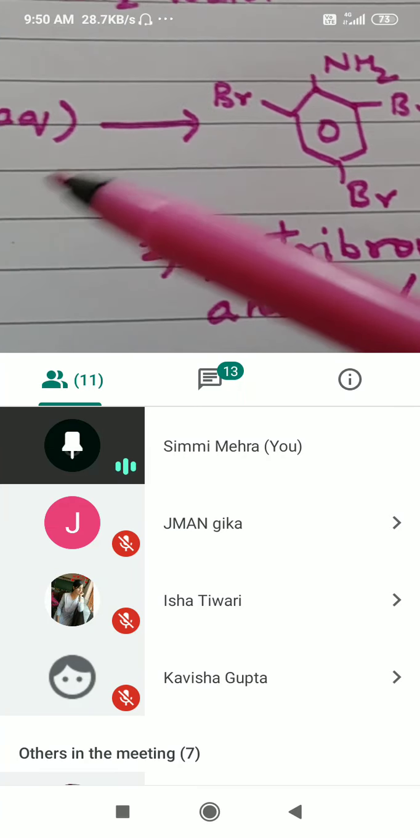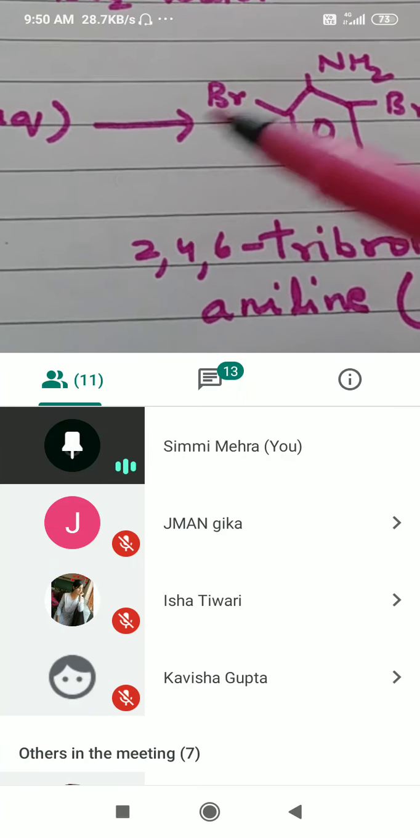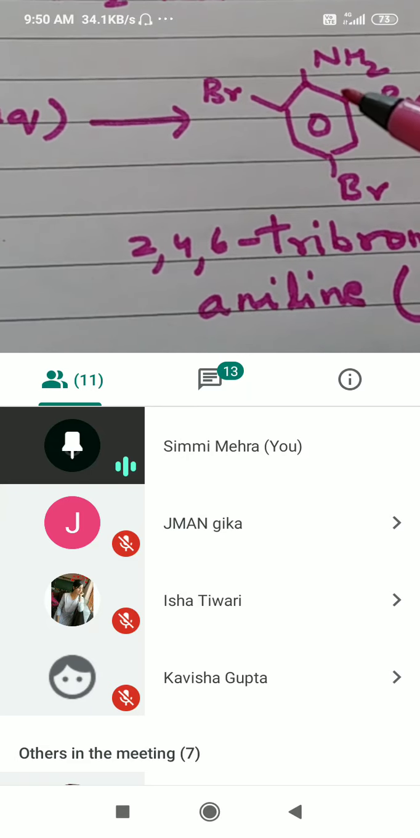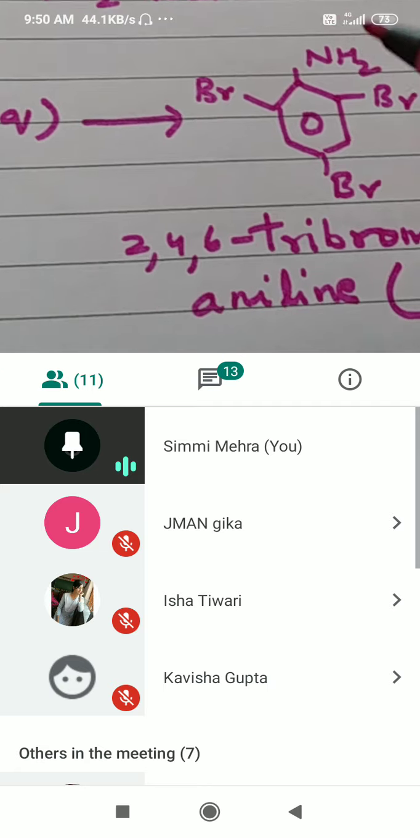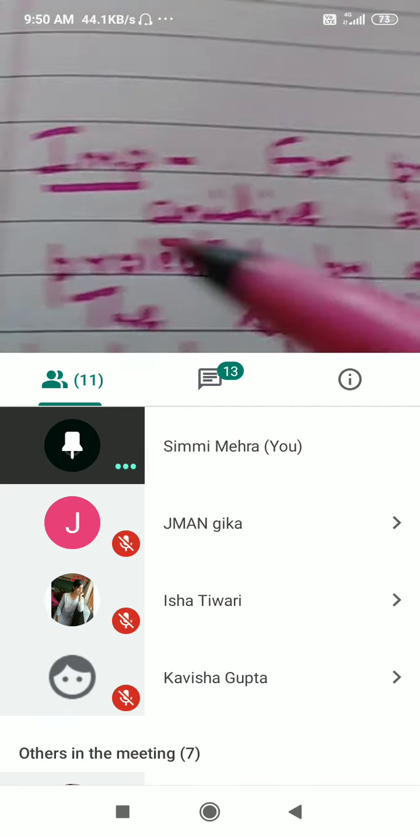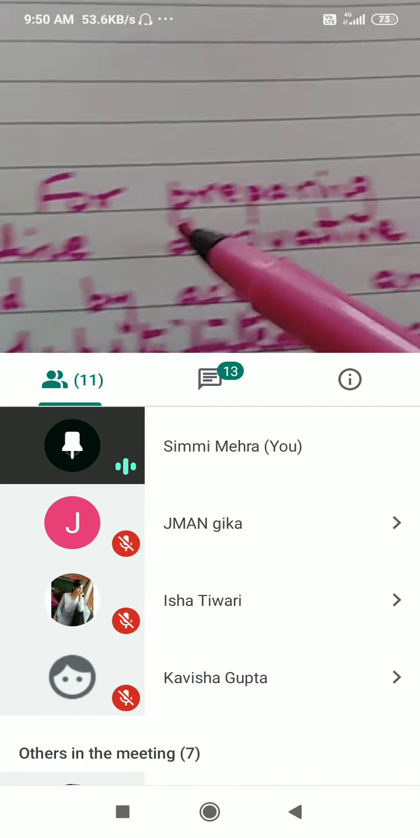When phenol was treated with bromine water, what did we get? 2,4,6-tribromophenol. That is also a white precipitate. So here amine also gives the same similar reaction. Now what is important here? For preparing